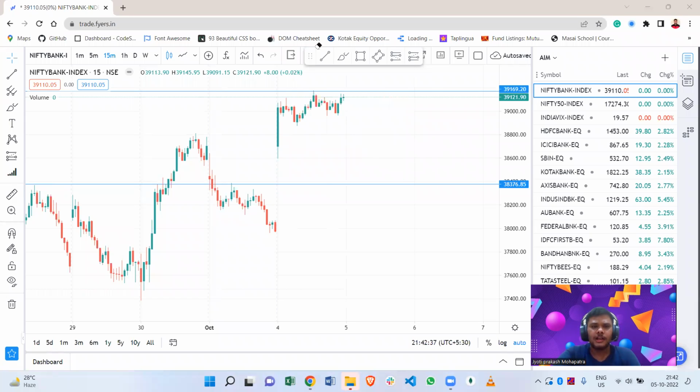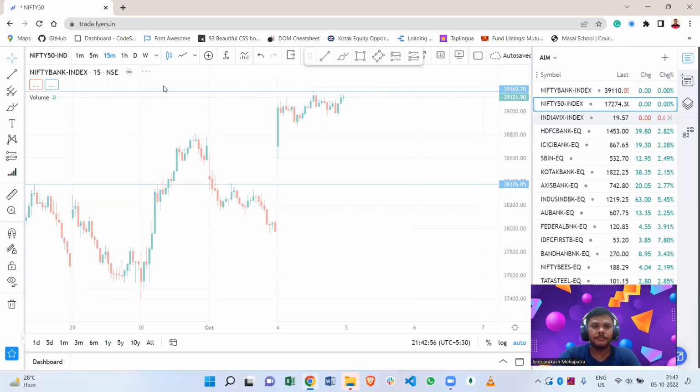And if it opens gap down and continues to go down, then we can easily take a trade, and our first target will be 38,800 to 38,500, and the second target will be the round level 38,200 to 38,000. Okay, and this is it for Bank Nifty, and let's get into the Nifty one-day candle chart.